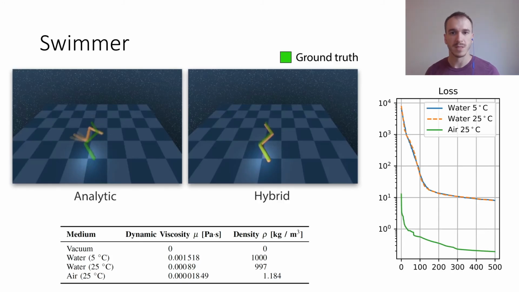A more complex example predicts the movement of a swimming robot through a viscous fluid medium. Here, the passive forces are also a function of the position and angle of incidence of each link relative to the velocity in the medium. Despite our simulator not implementing this viscous friction model, we accurately predict the motion of the swimmer, where analytical system identification fails.